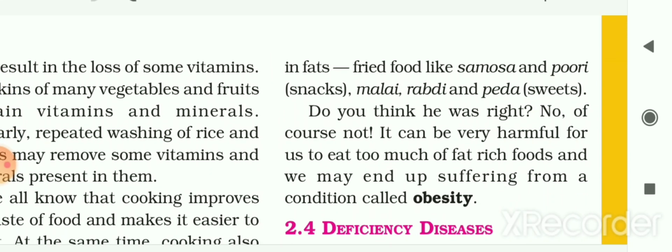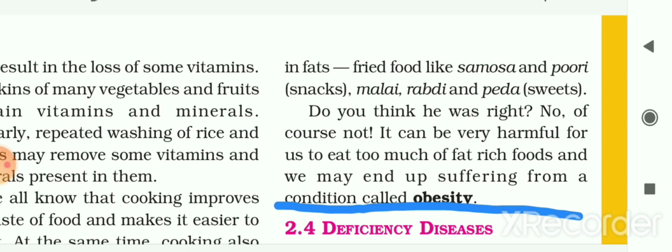Fried food like samosa, puri, snacks, malai, rabdi, peda, that is, a kind of sweet. He is eating this type of food because he thinks a bowl of a fat rich food is better than a bowl of a carbohydrate rich food. Do you think he was right?